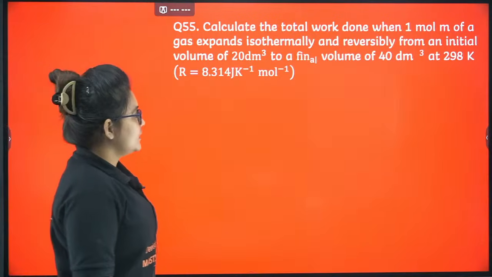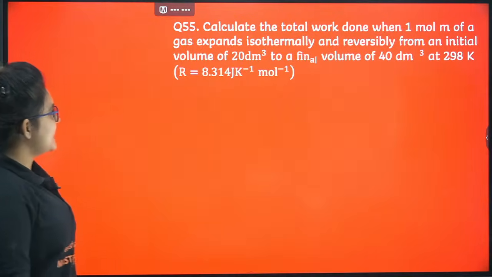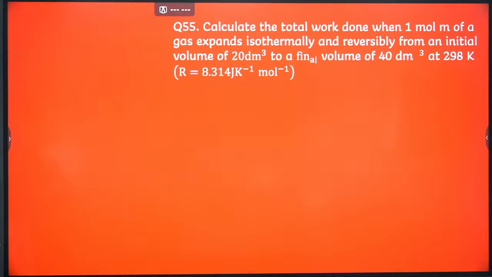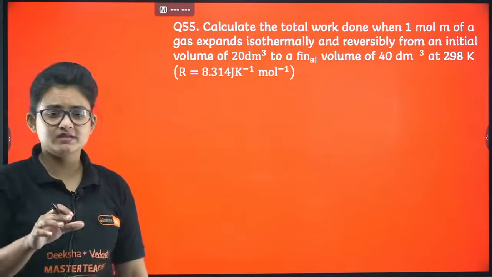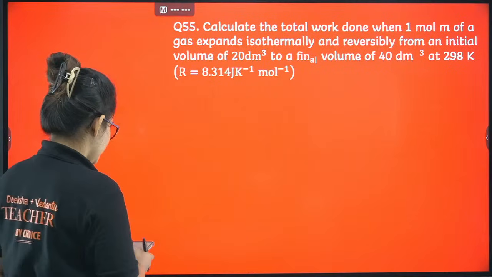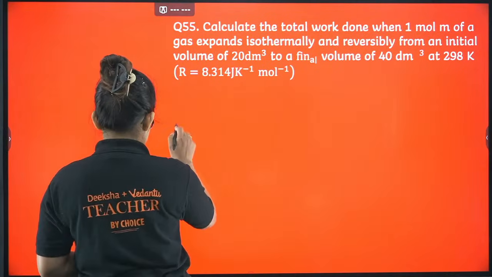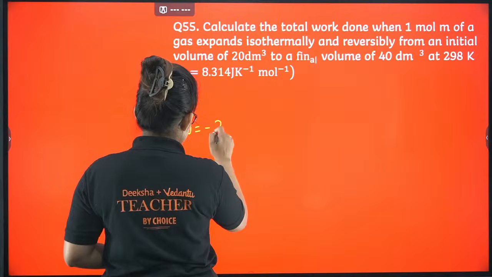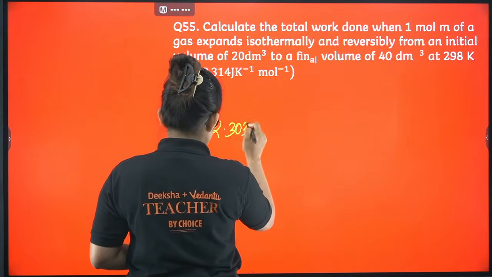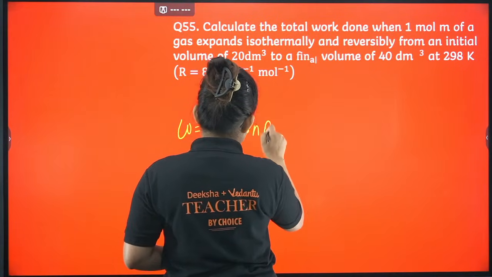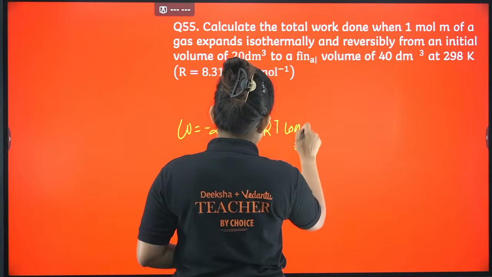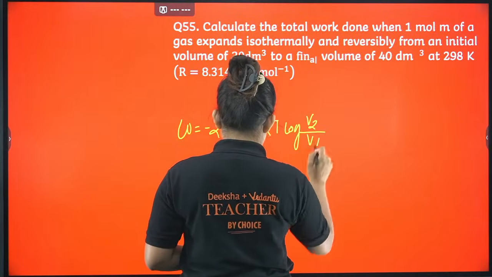Calculate the total work done when 1 mole of a gas expands isothermally and reversibly from an initial volume of 20 decimeter cube to a final volume of 40 decimeter cube. Okay, so just apply the formula here. Work done formula for the isothermal process, I guess you remember, work done equals minus 2.303 nRT log V2 by V1.